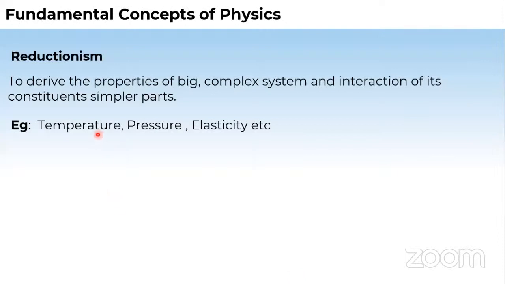So there is some term which is known as reductionism. What does it mean? It says to derive the properties of a big complex system from the interaction of its constituent simple parts. This all comes under reductionism. Examples are temperature, pressure, and elasticity.